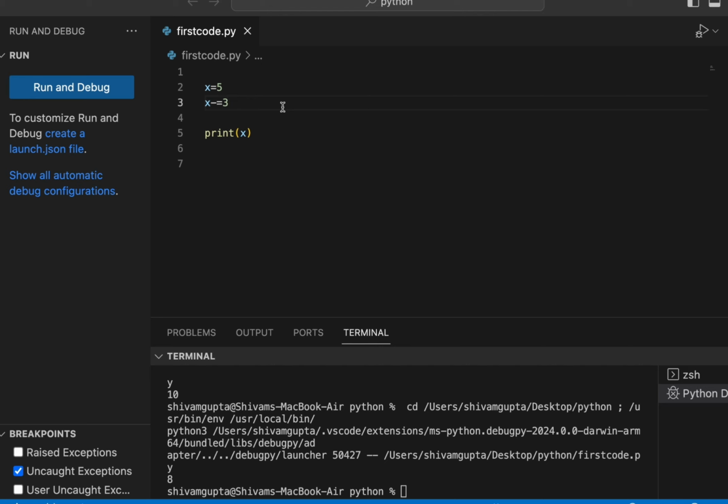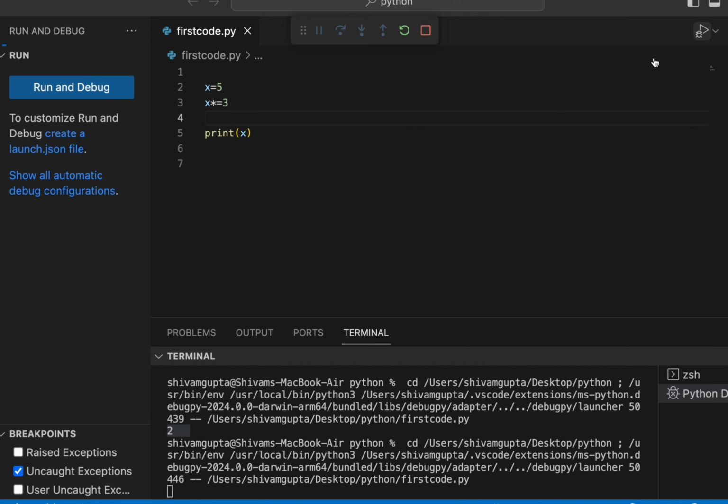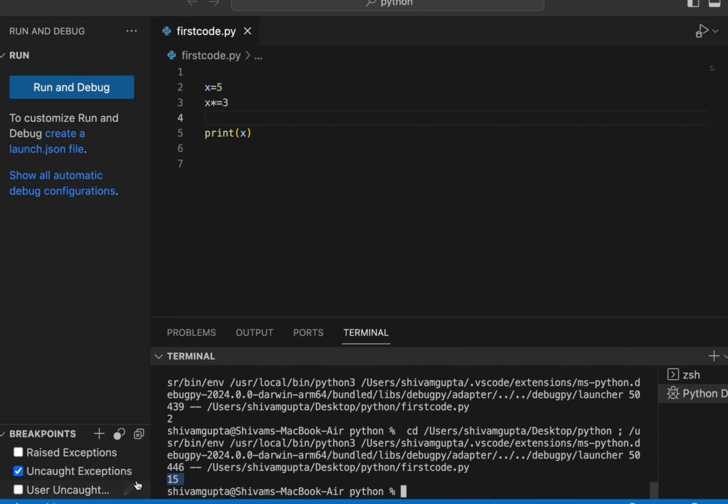What if you are telling it 2? Then you are right. Now it will show me the result 2. So now it simply says to decrease a value by 3. Now if I pass multiply, tell me the result in the comment box. If you speak, I can't listen, so you can tell me in the comment box. Now I will run the output and I will get 15. Yeah, so this is how it works.